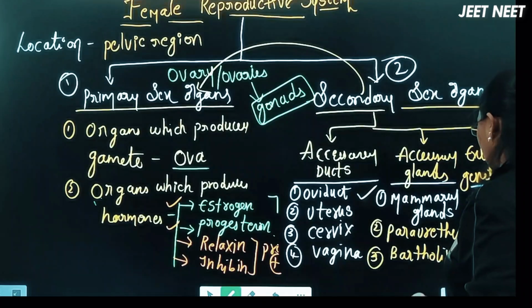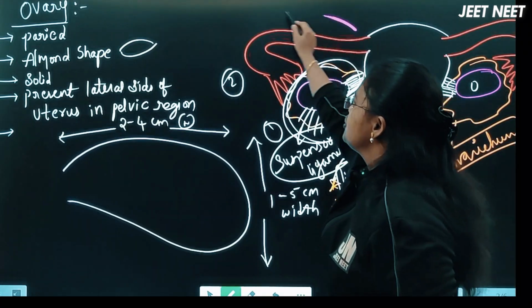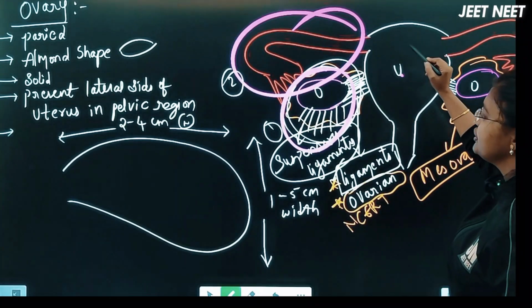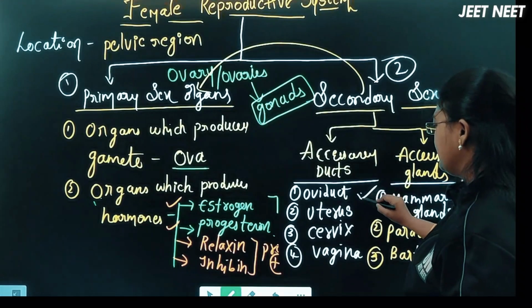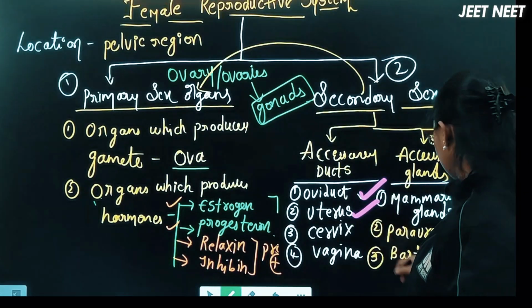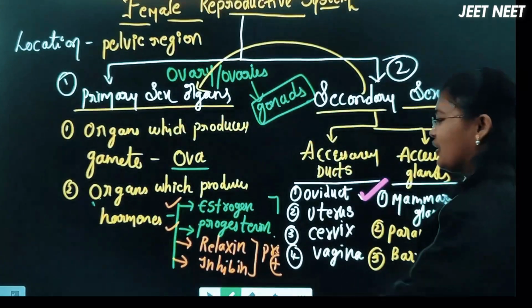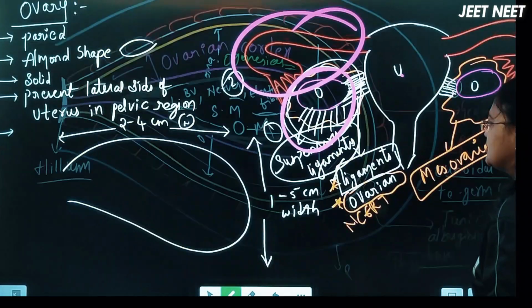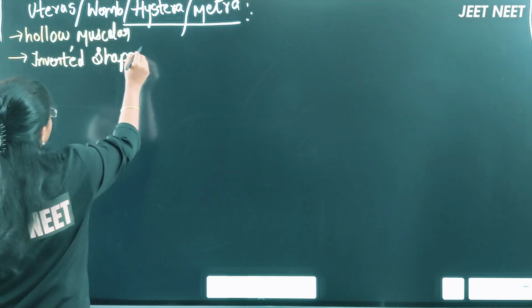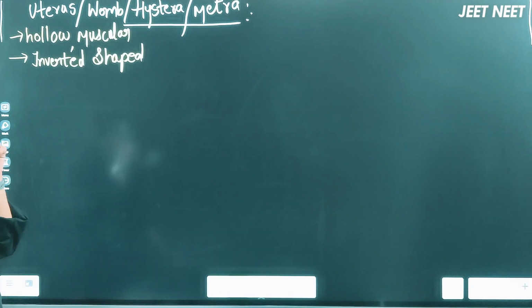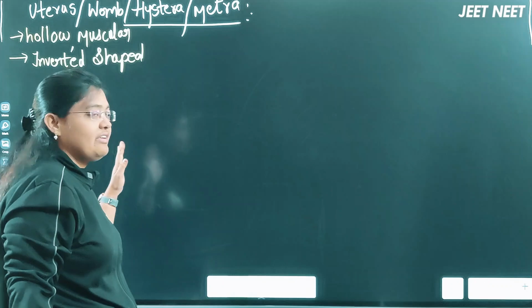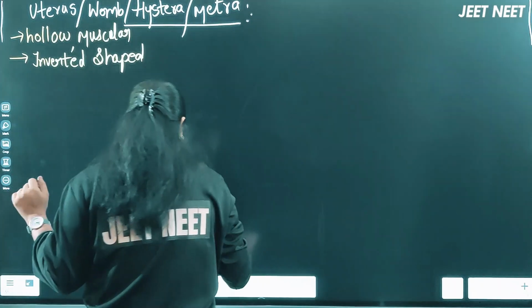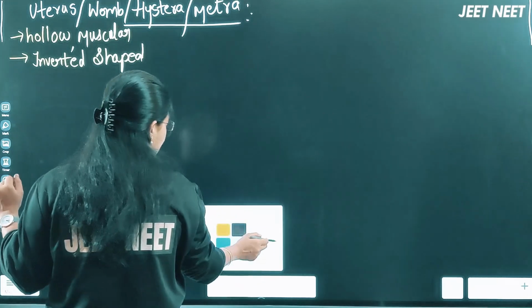Now we have completed with the fallopian tube also. Okay, ovary completed, fallopian tube completed. Now we are moving on to the uterus, the third part here, right? Now we are moving on to the uterus actually here, right? It's a hollow, muscular, inverted shaped organ, right? And we can consider it as a reverse triangular shaped or the pear shaped organ also here. So now let me discuss in detail about this organ here.